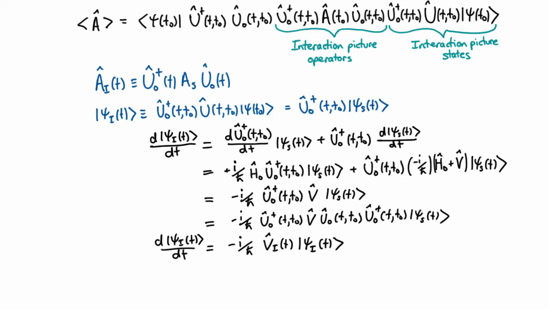So in some sense, we've kind of pulled all the evolution of the H naught terms in the Hamiltonian into the operators, and the effect of V is in the states. And that's the interaction picture. And sometimes that's a lot easier to work with in a calculational sense than either the Schrödinger or the Heisenberg picture, because sometimes that splitting of the evolution of one part of the Hamiltonian and the other part is really handy.